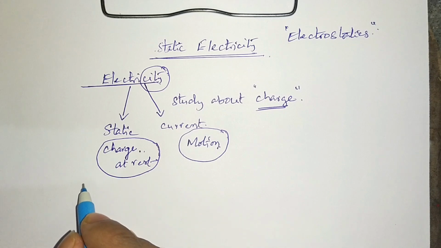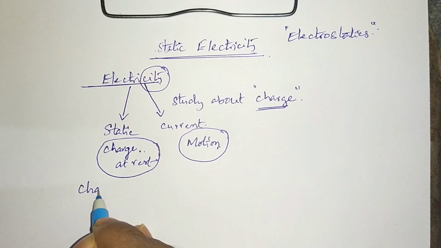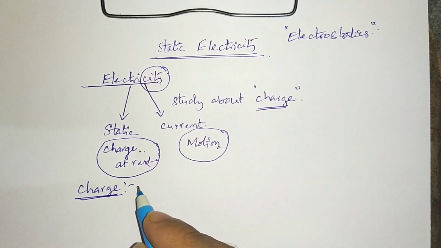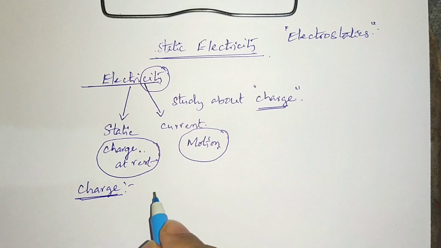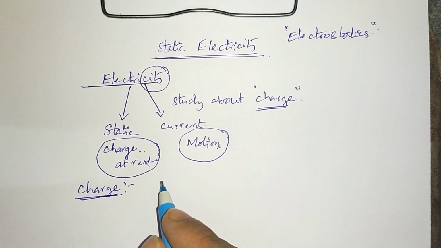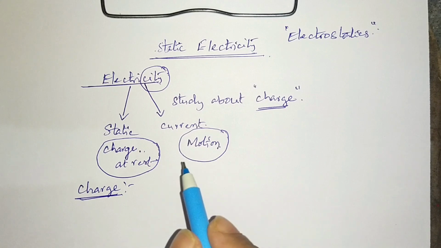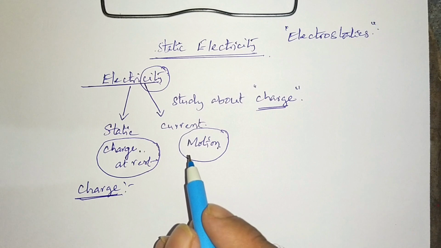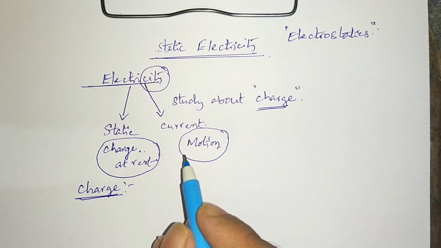We should learn about charge first. This is all about charge now. What is charge? It is very difficult to define charge, like mass. We cannot visualize mass. For example, let us say this pen has a mass of 100 grams. Can you visualize its mass? No, it is nothing but a plastic. So we cannot visualize its mass.